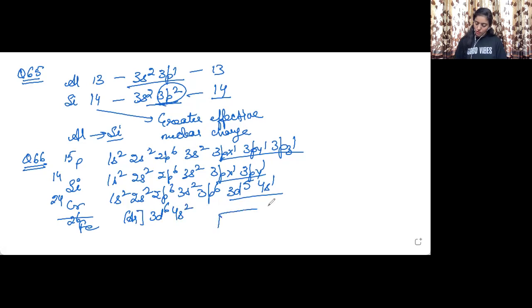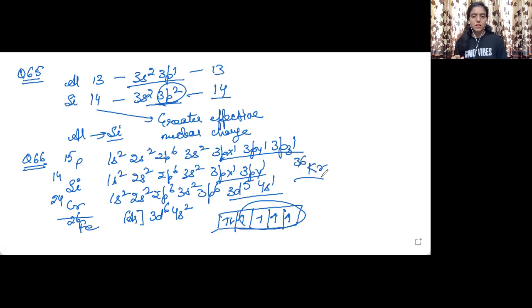Now if we talk about 3d6, there will be 5 electrons filling first, and once all the 5 orbitals are filled, there will start the pairing of electrons. So there are 4 unpaired electrons in iron. When we are talking about krypton, its atomic number is 36. Krypton is a noble gas. Noble gases have completely filled orbitals, so there will be no unpaired electron in krypton. So you can write the electronic configuration of krypton yourself.